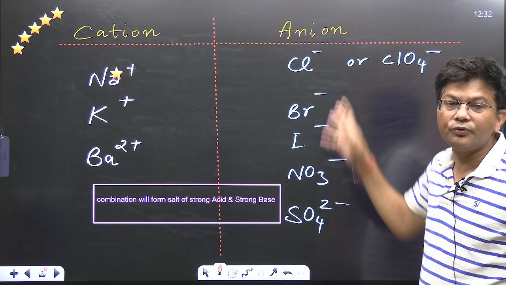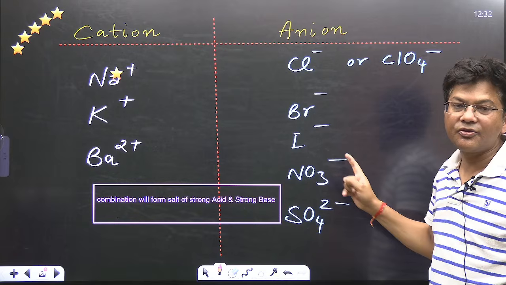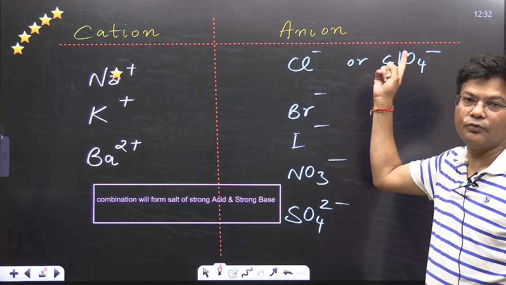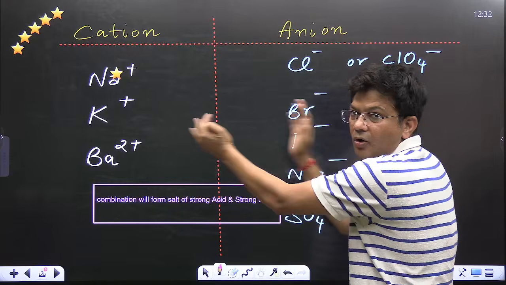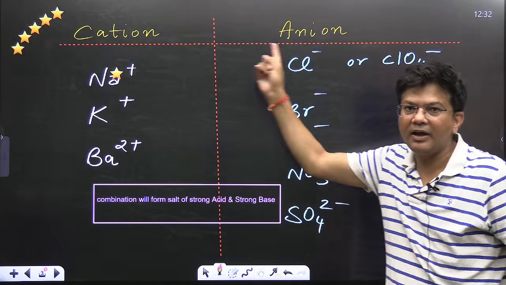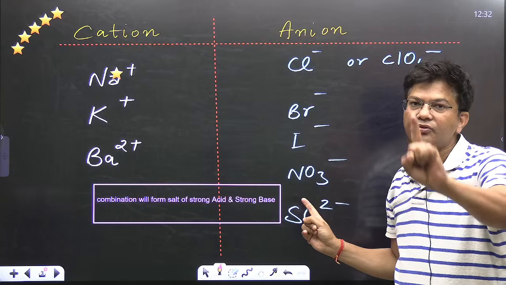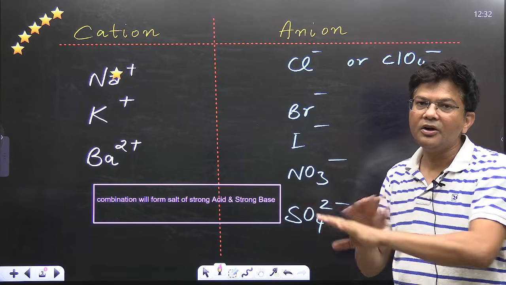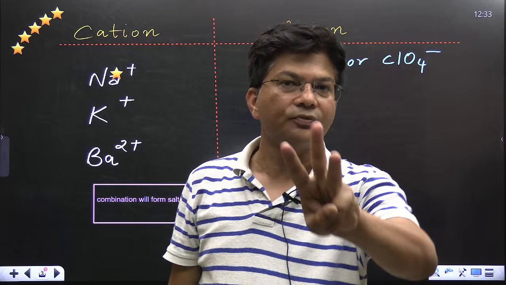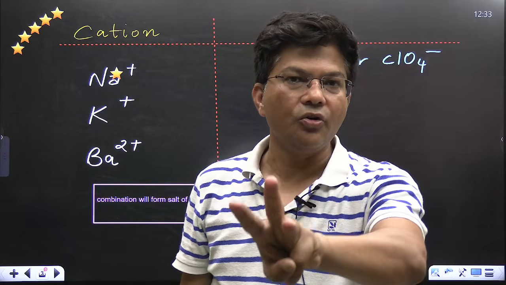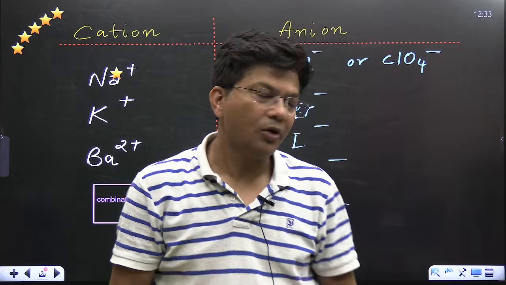Anions responsible for the acidic part: chloride, bromide, iodide, nitrate, sulfate, ClO4 negative. So any combination of a cation and an anion from here will make a salt of strong acid, strong base, which will never show salt hydrolysis. The rest of the three salts will show salt hydrolysis, and for them we have to find out each and everything.